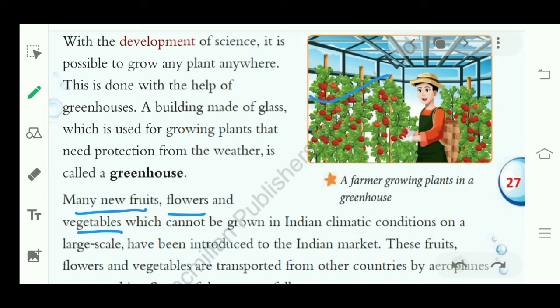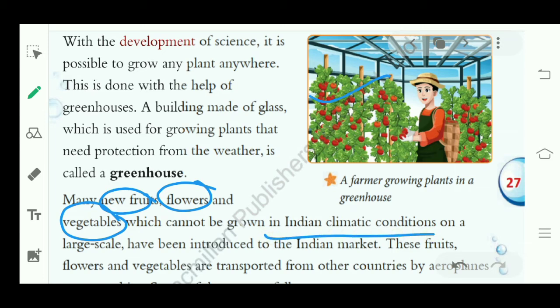So what we can do, we can grow new fruits, new flowers, new vegetables which cannot be grown in Indian climatic conditions because of its weather conditions, right?